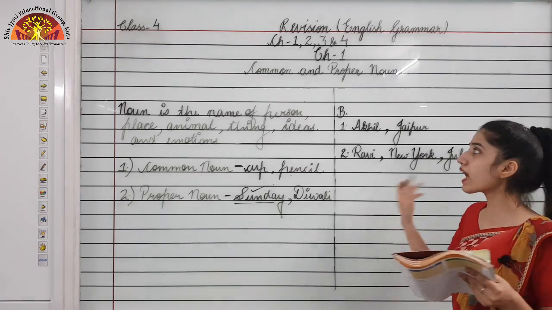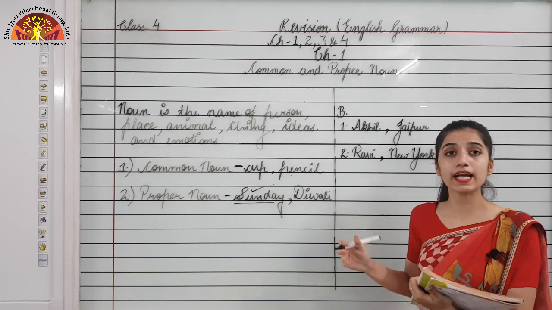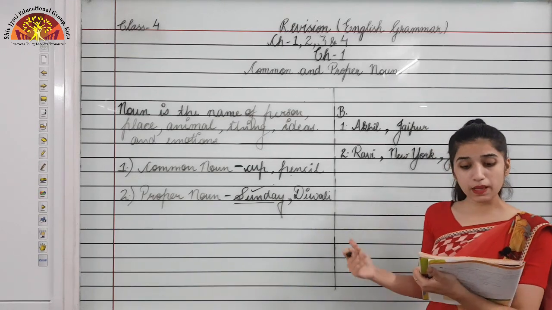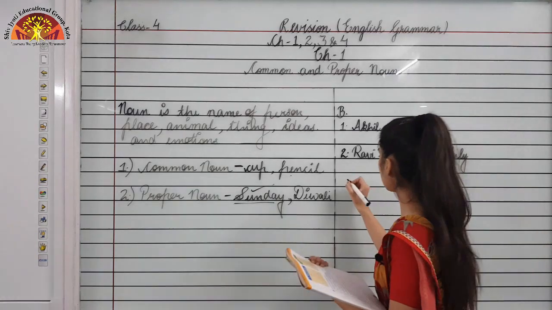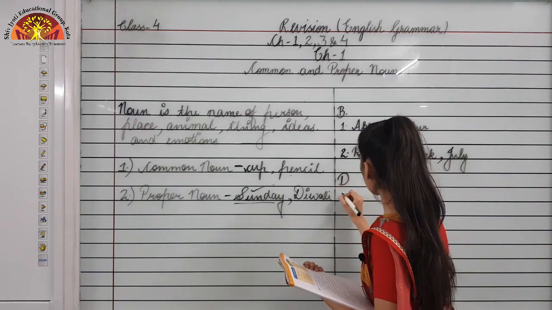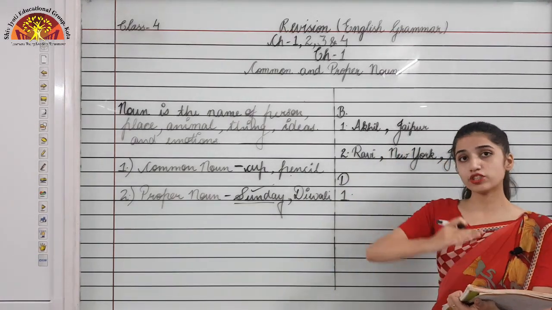Now moving to your other exercise which is given on page number 3. That is exercise number D. So fill in the blanks with proper nouns. The first one is what? Let's see. D exercise, first one. Wednesday comes between dash and dash.